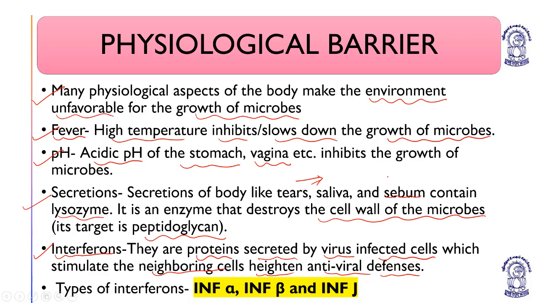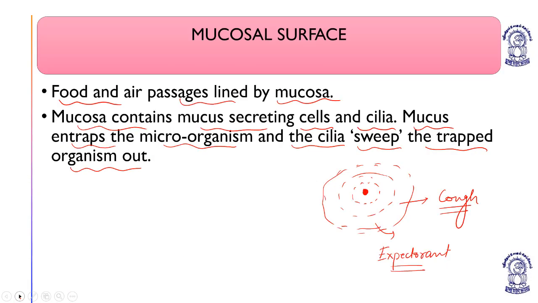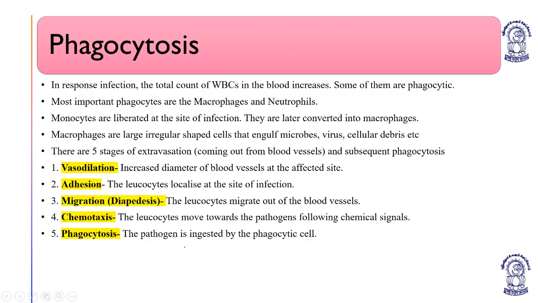Now coming to next, all these are physiological barriers. Previously we have studied the anatomical and physical barriers. Phagocytosis is a response developed by the WBCs, the white blood cells. The total count of the WBCs in the blood increases during infection. Some of them are phagocytic. Most important phagocytes are macrophages and neutrophils.